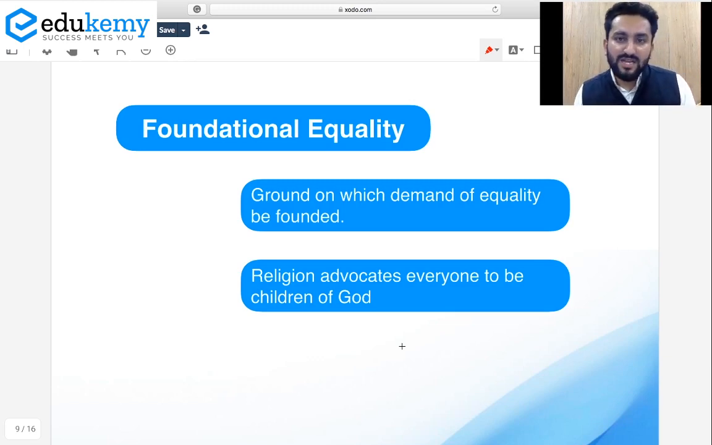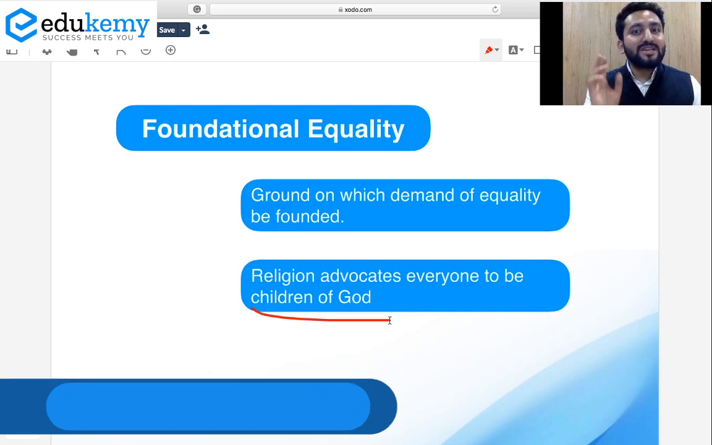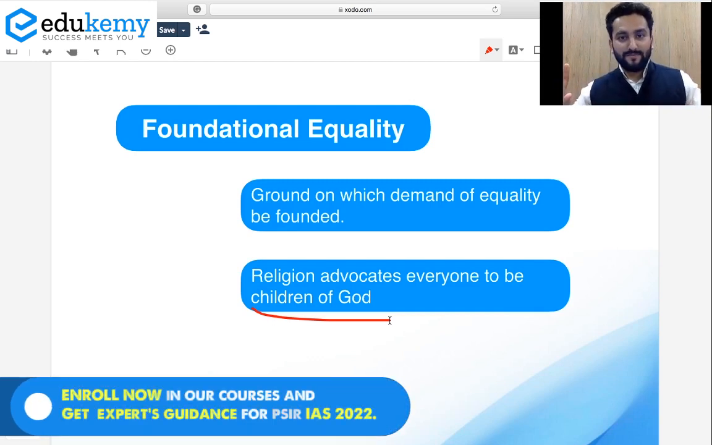So one idea is that religion advocates everyone to be children of God. हम सभी एक ही God के बच्चे हैं. If we all are children of one God, it means we are equal. So in earlier times, the equality as a value was pushed by this logic. Since we all are children of one God, and no parent discriminate between their children, and especially I'm talking about God, okay, especially God. So it means yes, there is this logic that we all are equal.